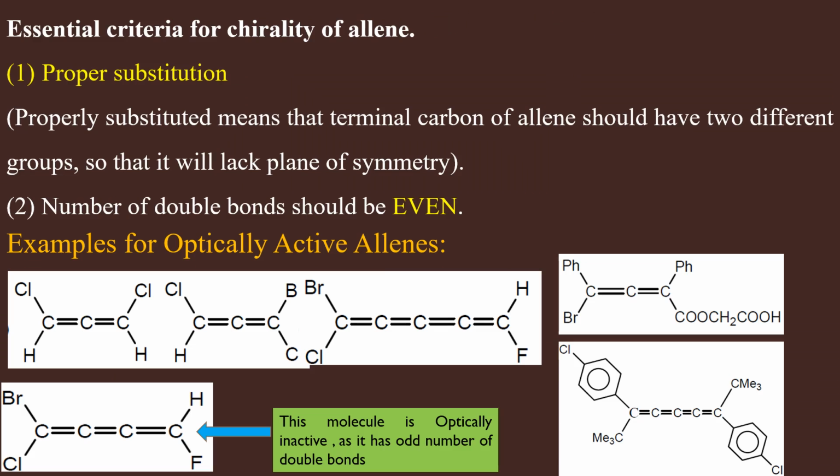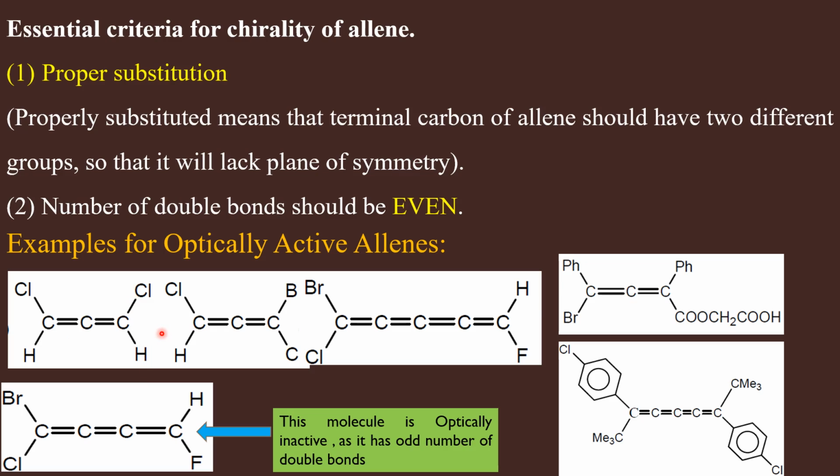From our discussions, you can understand that for an allene or cumulene to be chiral, it should fulfill certain conditions. What are the conditions? The groups present in the terminal carbon atoms should be different. So allene should be properly substituted. Properly substituted means the terminal carbon atoms of the cumulene should have different groups.